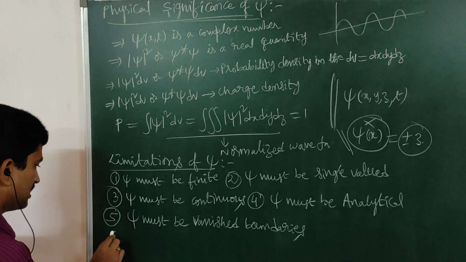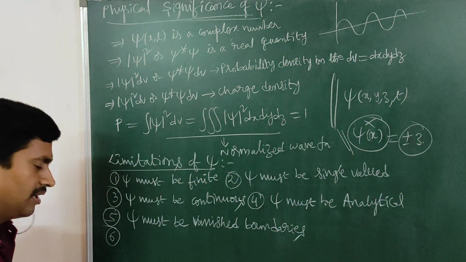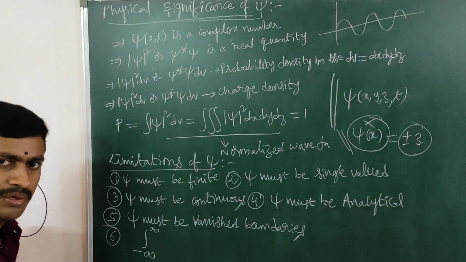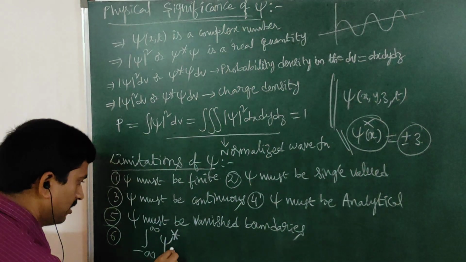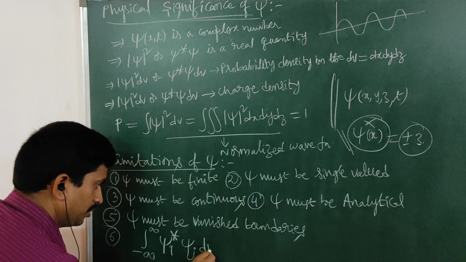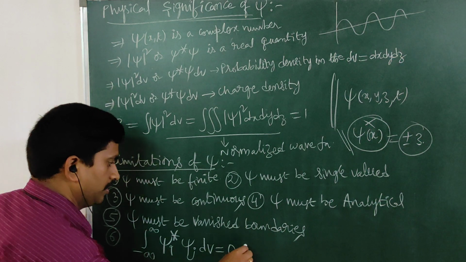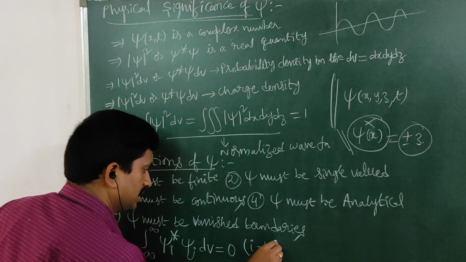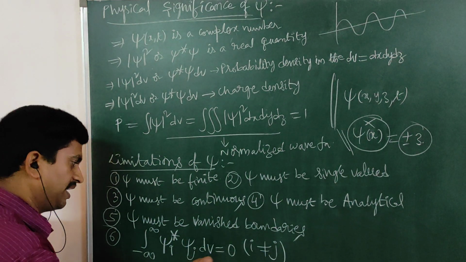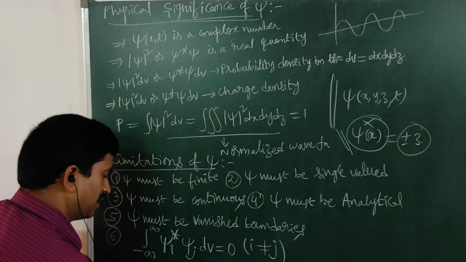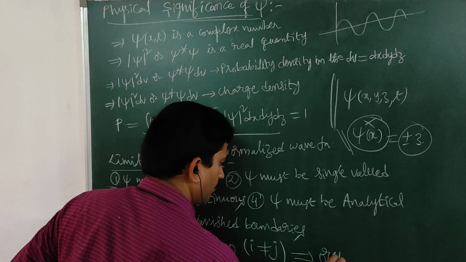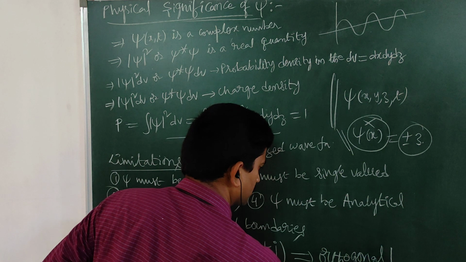And the next important limitation is the wave function representing this condition, that is the integration over minus infinity to plus infinity of psi star i psi j into dv is equal to 0, where i is not equal to j. That means i and j are two different functions. If any wave functions satisfy this condition, then such wave functions we call orthogonal wave functions.